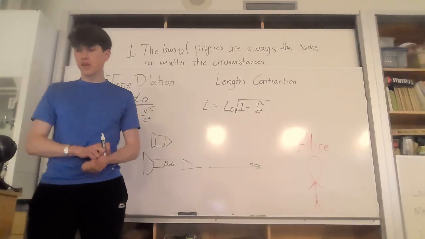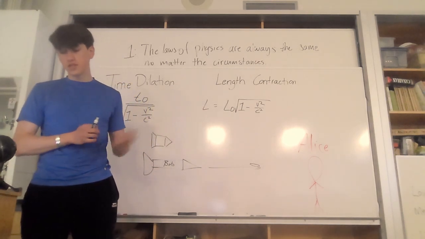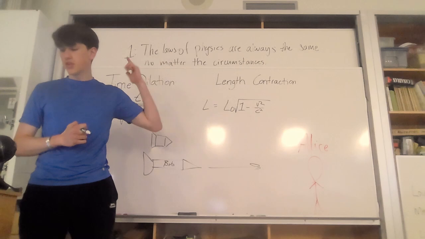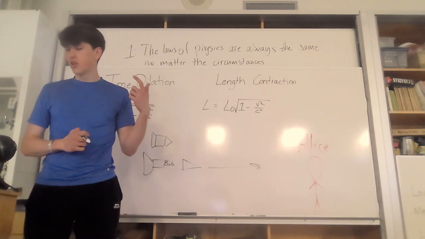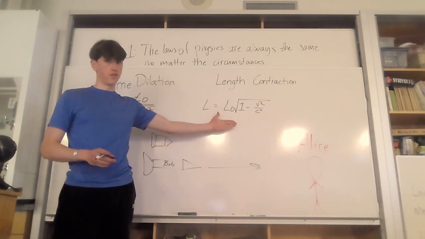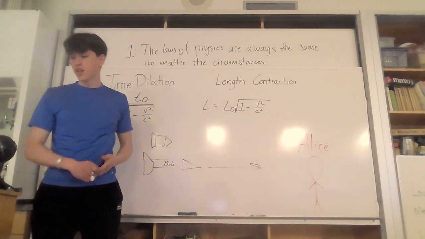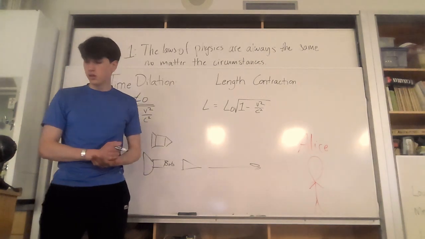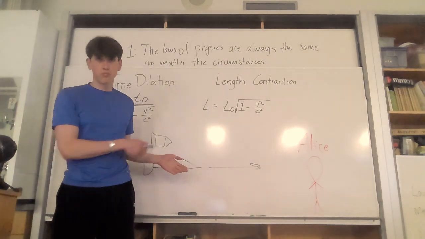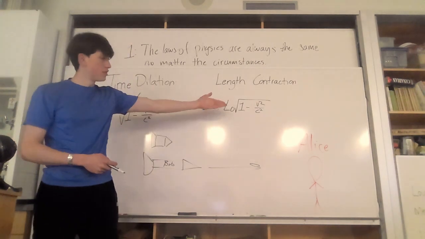In the framework of special relativity, the length of an object in motion relative to Alice, an observer, appears contracted by a factor known as the Lorentz factor, denoted as this formula. Here, v represents the relative velocity between the moving object, Bob, and the observer, Alice. And c is the speed of light.